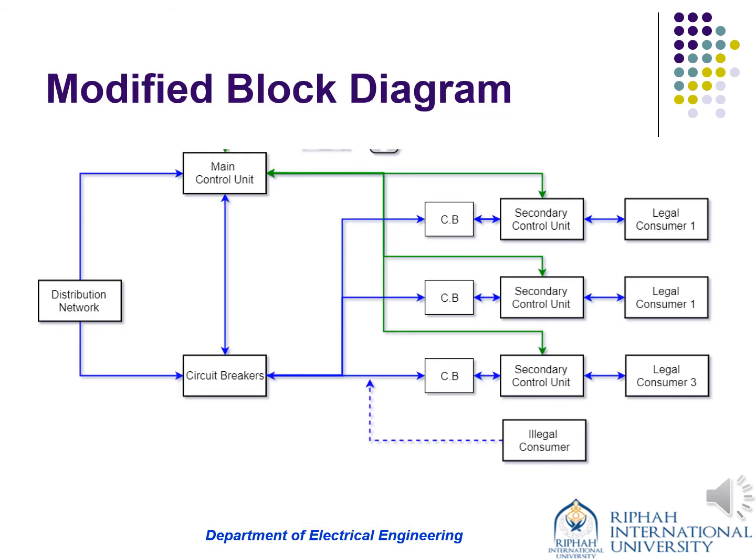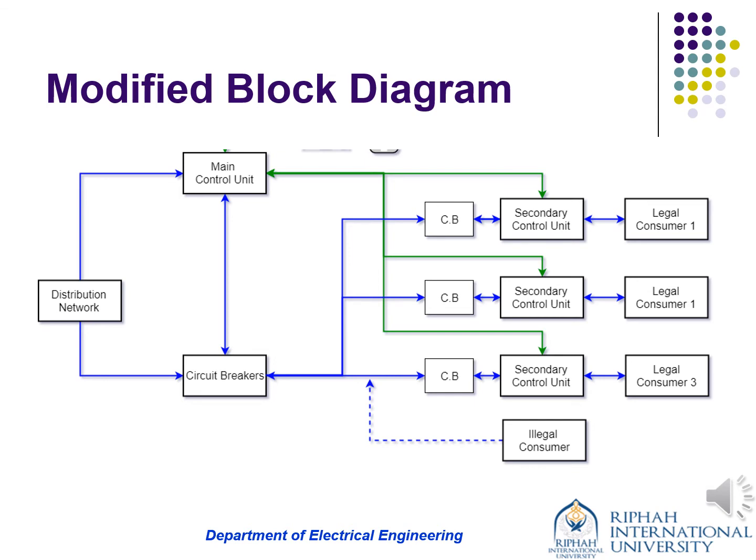This is basically the modified block diagram of our project. As you can see, from the distribution network it goes to the main control unit. From the main control unit, it goes to the 3 different secondary control units. There are 3 circuit breakers and 3 legal consumers, for which we are going to detect the values, whether they are doing any illegal consuming or not.